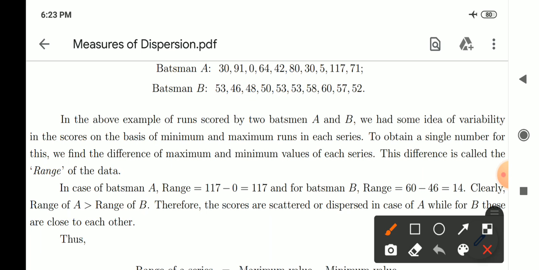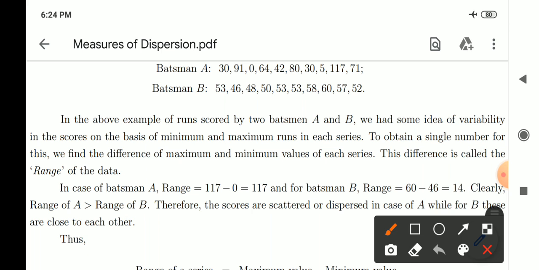Clearly, now see here, range of A you have got for batsman A as equal to 117 and the range for batsman B you have got exactly equal to 14. Clearly, you can make out the fact that range of A is strictly greater than range of B.